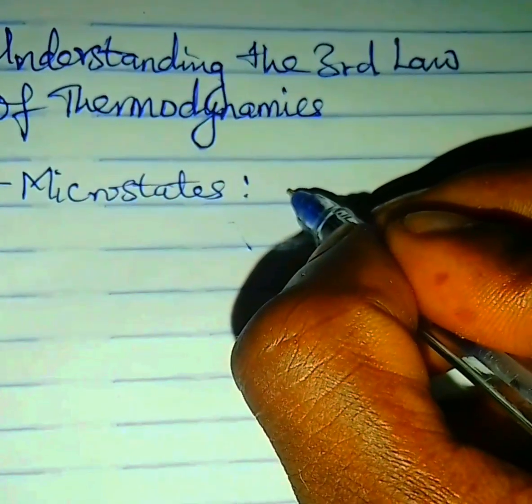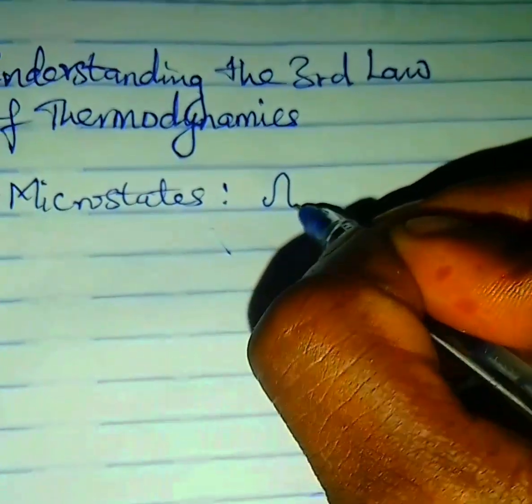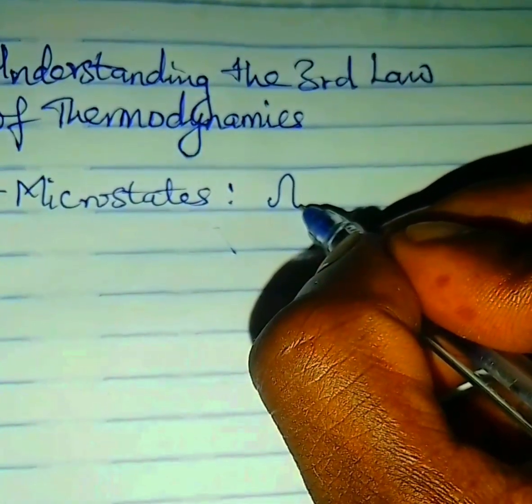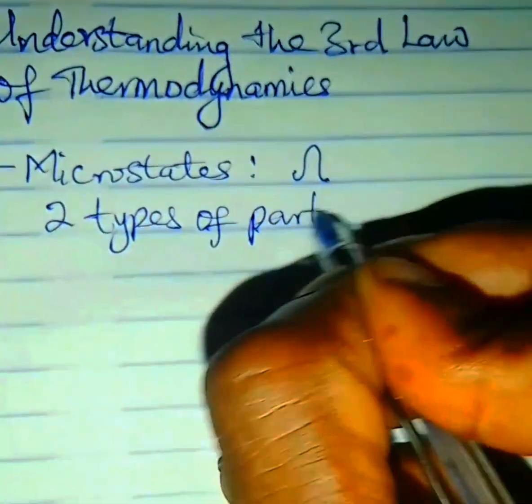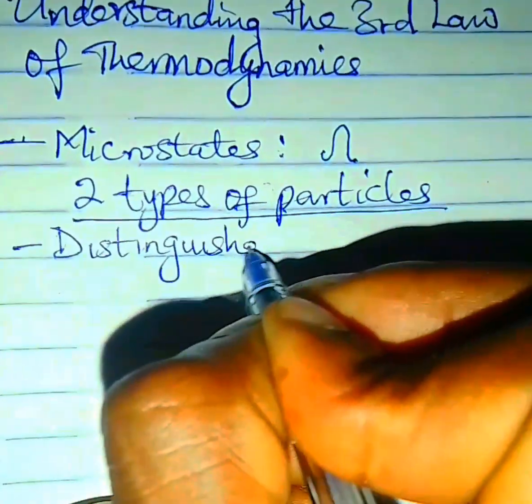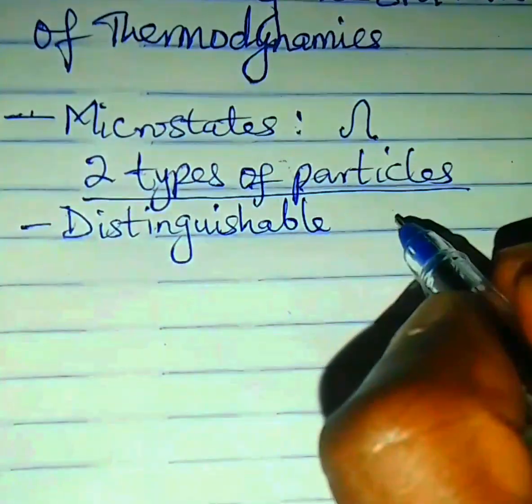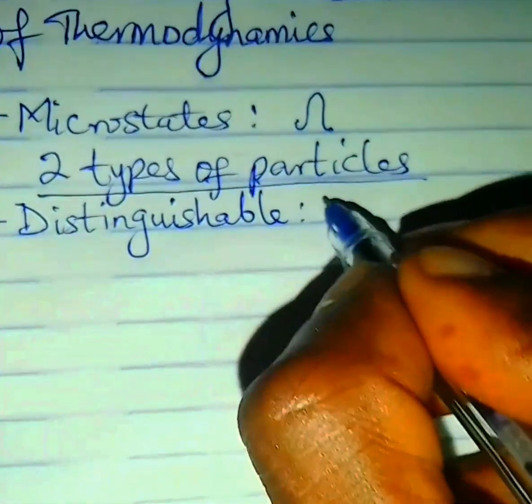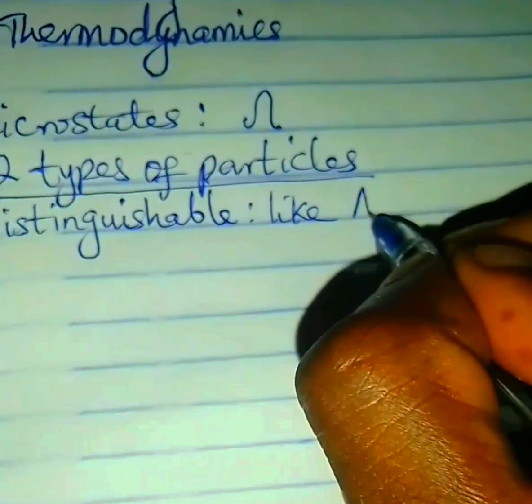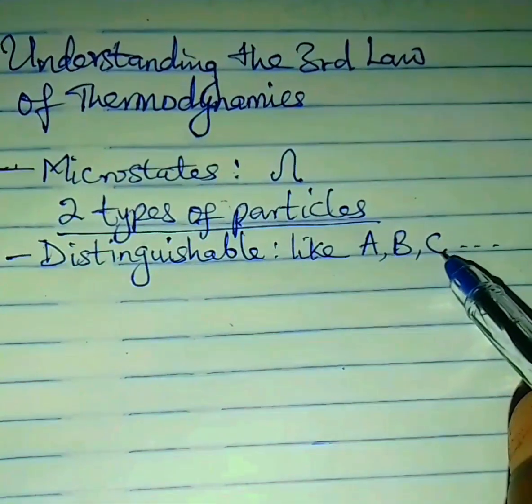The total number of possible arrangements of these particles is designated rho. So rho means the number of microstates. In terms of arrangement of particles, there are two types of particles. One is distinguishable particles. Distinguishable particles are particles that are different from one another. For instance, A, B, and C. A is different from B, B is different from C.